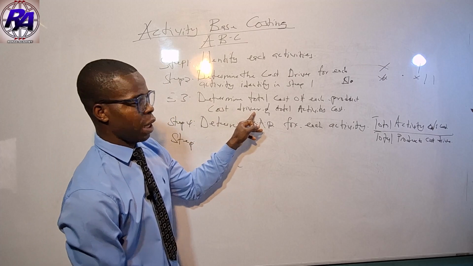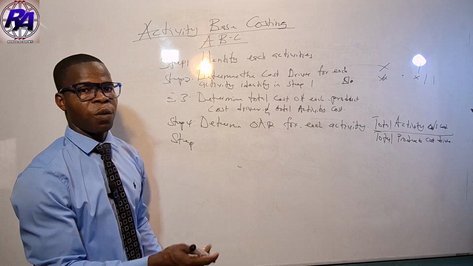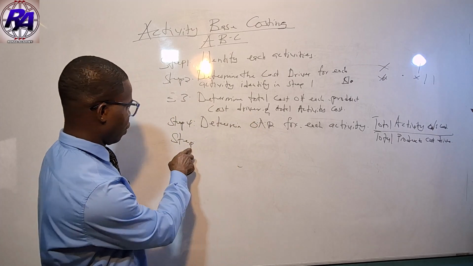We will take a full question and go through the steps, don't worry.